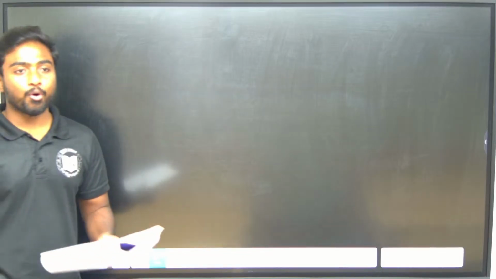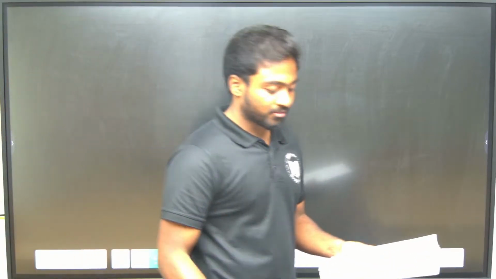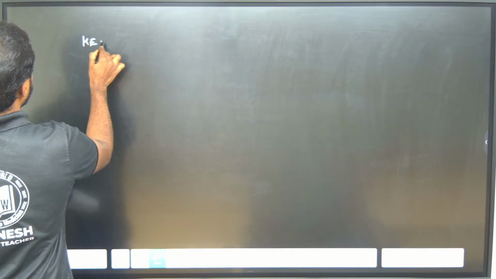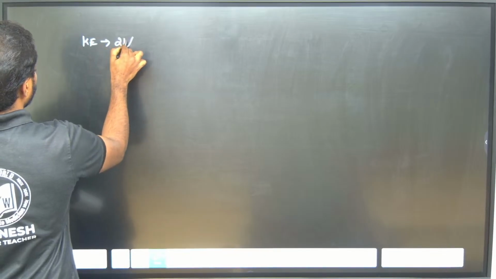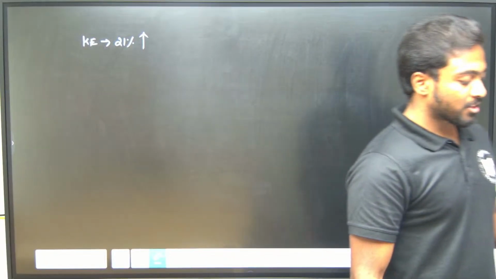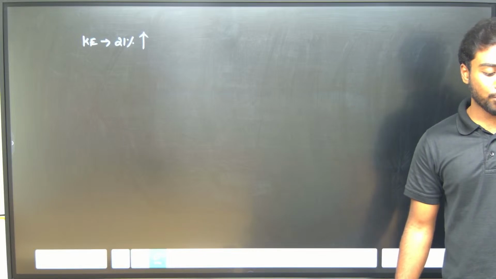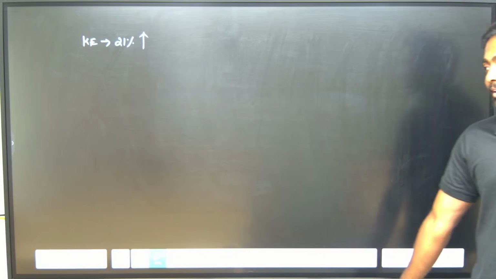Okay. Can we see some problem? So there is a problem here. We'll see how we can tackle that. Kinetic energy of a body increased by 21%. What is the percentage increase in magnitude of linear momentum of the body? Magnitude of linear momentum of a body they are asking.